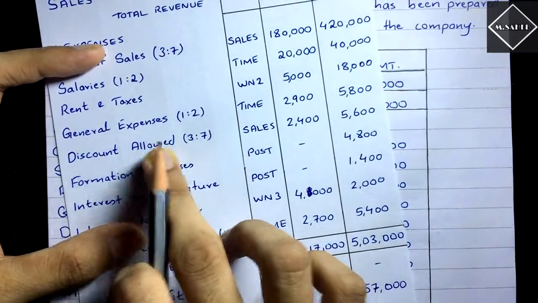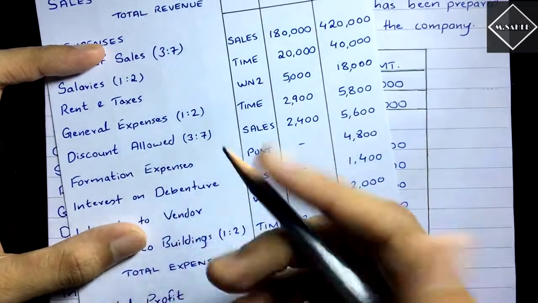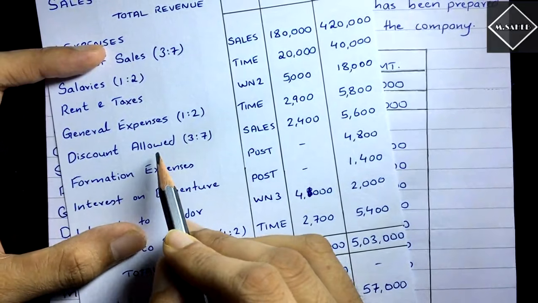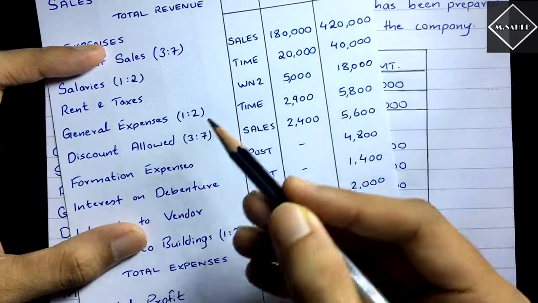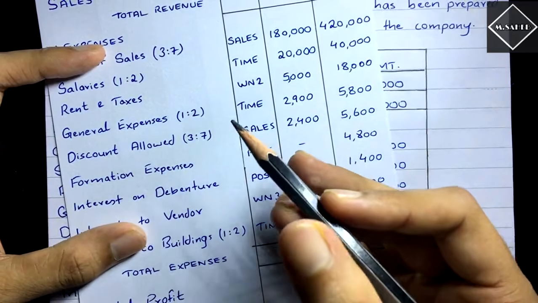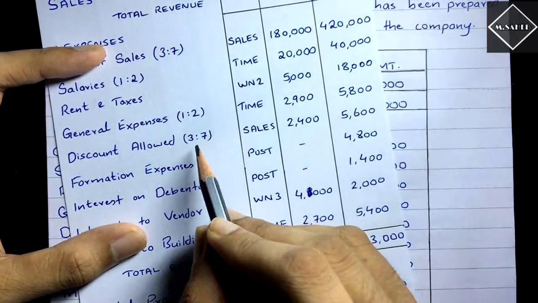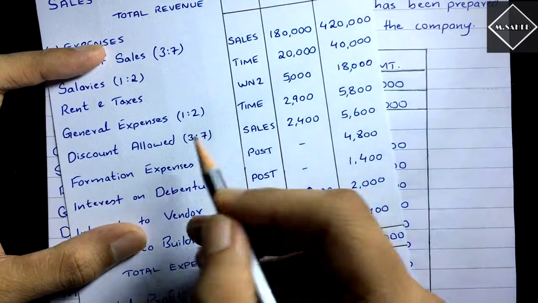Discount allowed means we allowed the discount on sales, so it is directly related with sales and will be allocated on the basis of sales ratio. Discount allowed, advertisement, and carriage outwards are all directly related with sales,